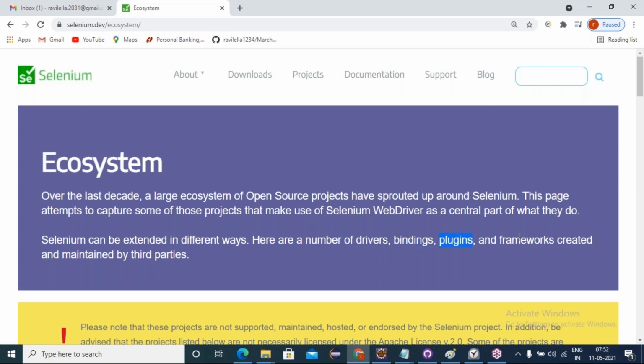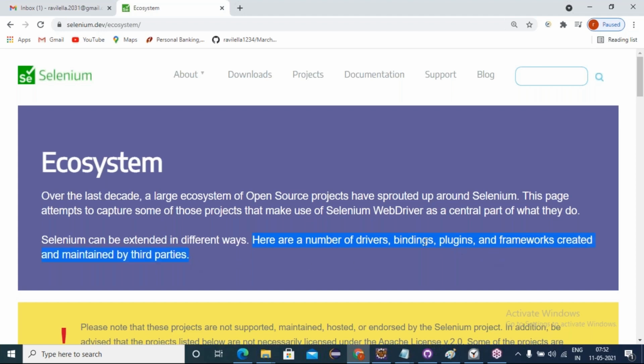And plugins: some plugins and frameworks are created and maintained by third parties. Understanding? Now I think you got some picture. What I'm saying is that Selenium can be extended in different ways. Here are a number of browser drivers, language bindings, plugins, and frameworks created and maintained by third parties.